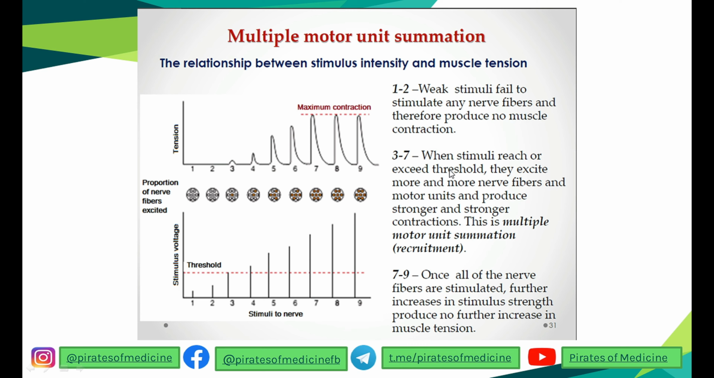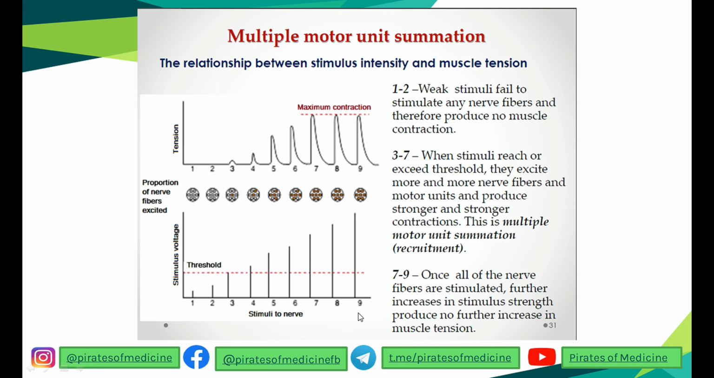When the stimulus reaches the maximum threshold level, you can see the muscles start getting contractions because they are getting excited. So at the threshold, the muscle starts contracting, and as the stimulus starts increasing, the contractions start getting stronger and stronger, and this is called multiple motor unit summation.